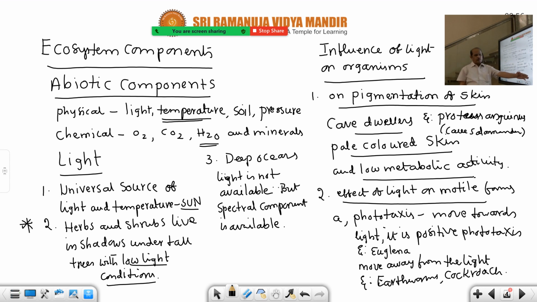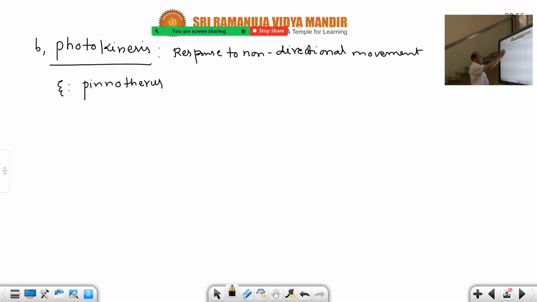For phototaxis, two examples. For positive phototaxis, euglena. And moving away from the light is called negative phototaxis. For negative phototaxis, examples are earthworms and cockroach. Because they move away from the light, it is called negative phototaxis. Okay. Now, Pinnotheres maculatus, common name mussel crab. Its larva, this is the common name, this is a crab crustacean.